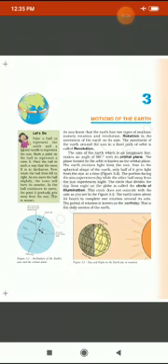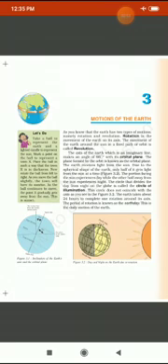Students, I told you briefly about four motions, but instead of that, I am going to explain two types of motion of the earth. What are those two types? One is rotation and another is revolution.